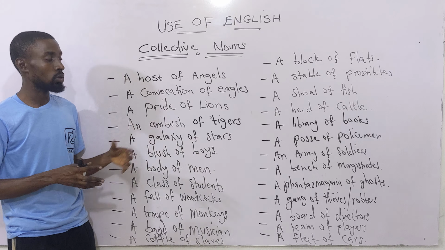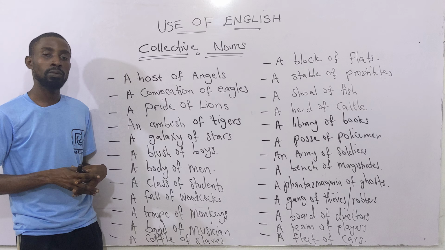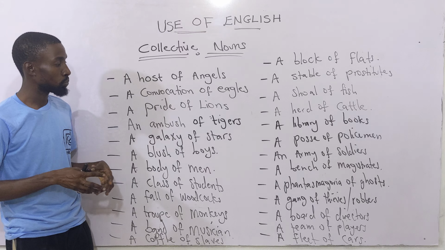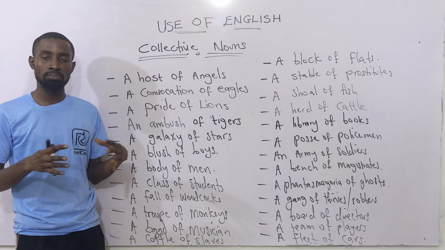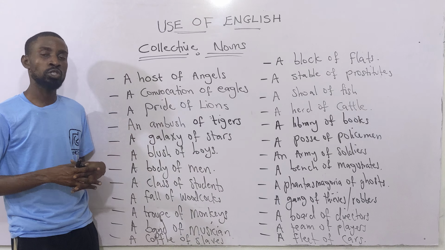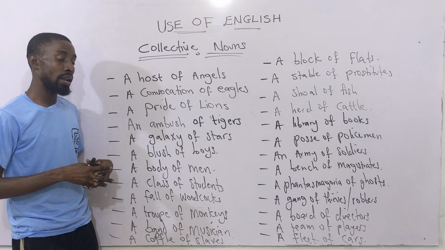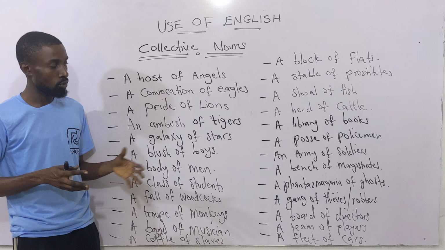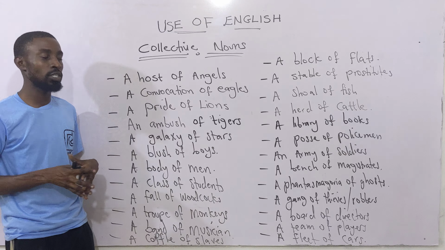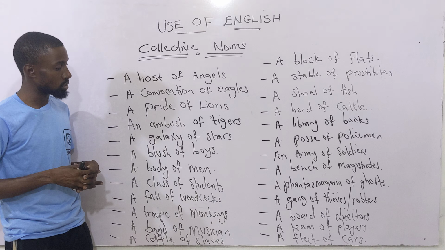Then you talk about collective names for a group of books. You have library. A library of books. Then what about policemen? A name given to policemen in a group is a post of policemen. Then you have an army of soldiers. Army is a collective name for a group of soldiers. So you don't use army for one person. Army has to do with several soldiers.